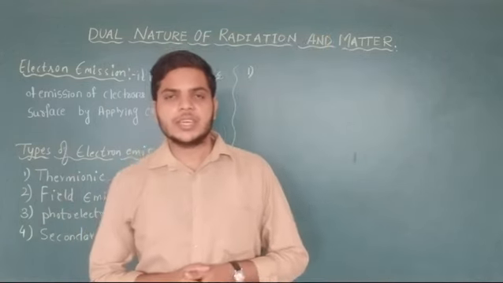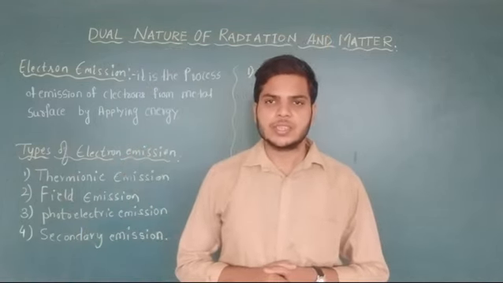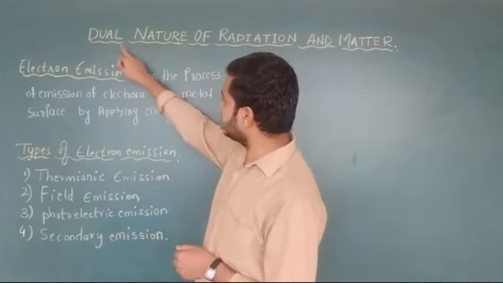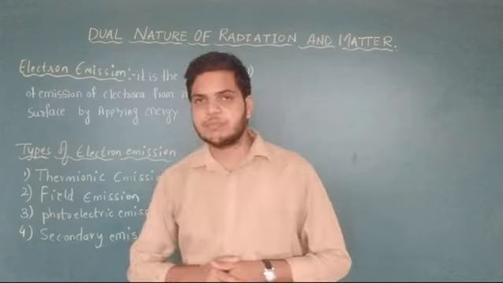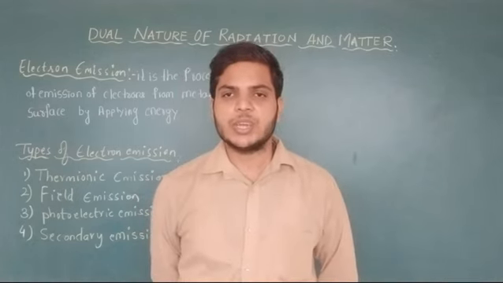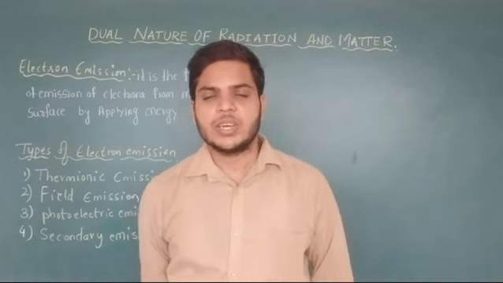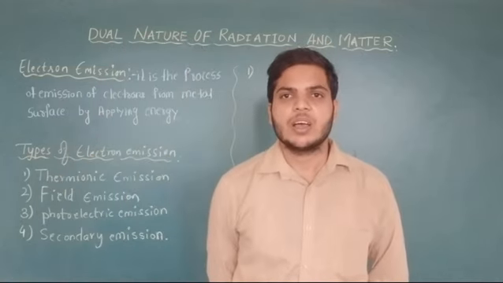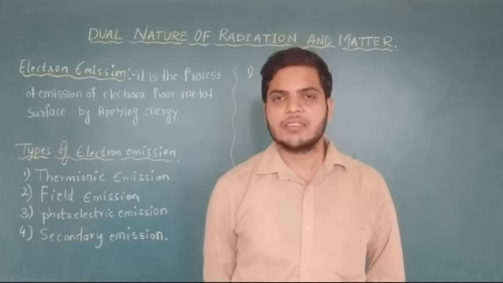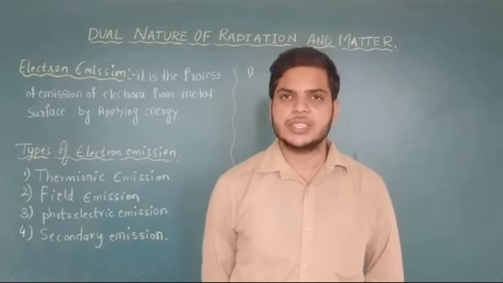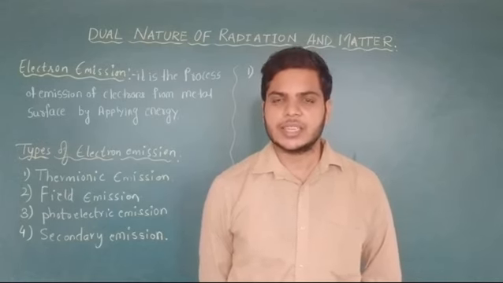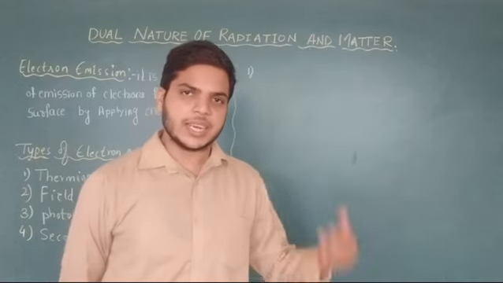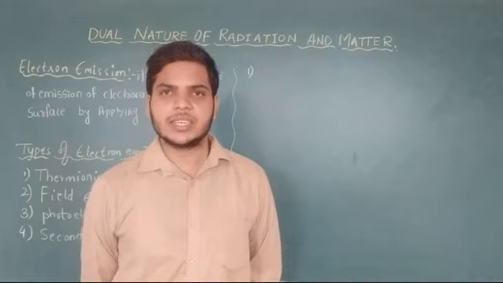From this chapter you are getting a total of 5 to 6 marks in the annual examination. The name of the chapter is dual nature of radiation. Light will show mainly two behaviors: one is wave behavior and another is particle behavior. From phenomena like interference, diffraction and polarization, we conclude that light shows wave behavior. In this chapter, we are mainly learning about the particle nature of light.